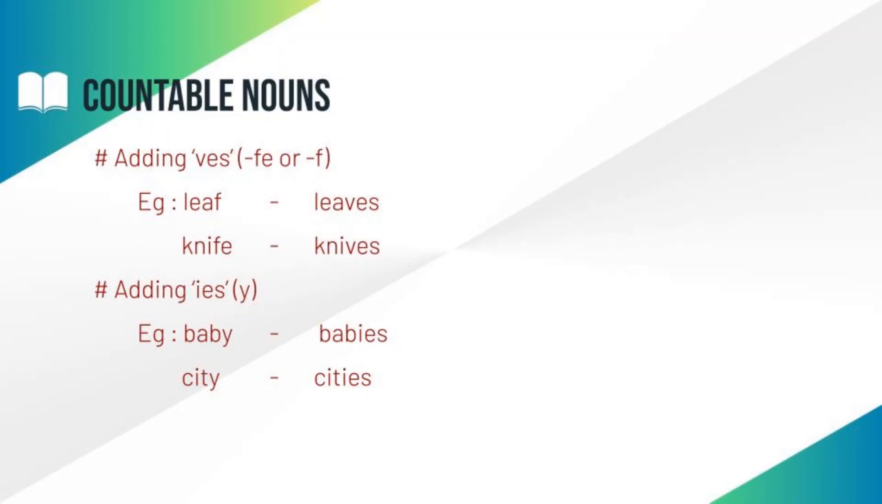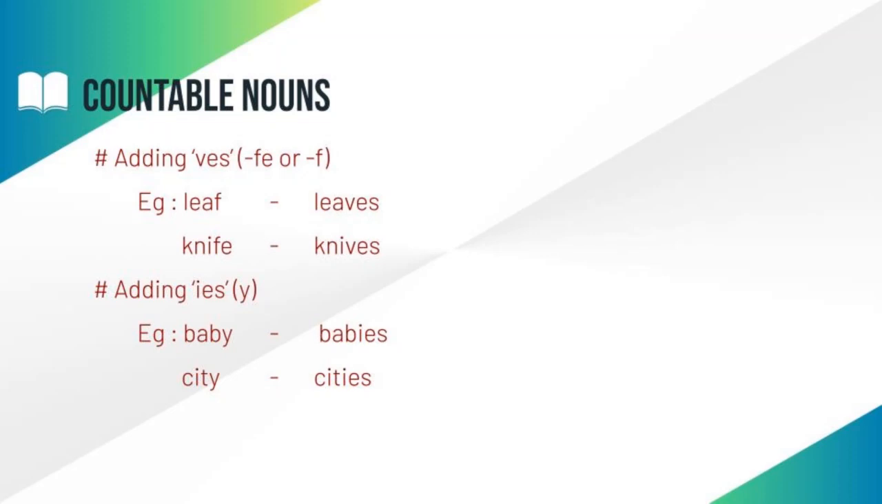Knife is a singular noun and it ends in fe. So now we are going to remove the last two letters fe and then add VES, knives. Knife is a singular noun and the plural form of knife is knives.